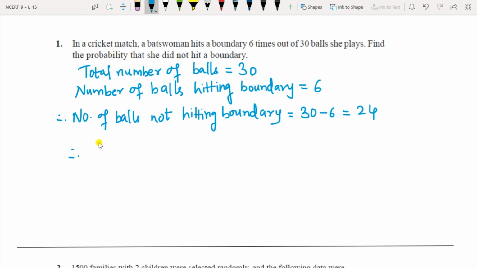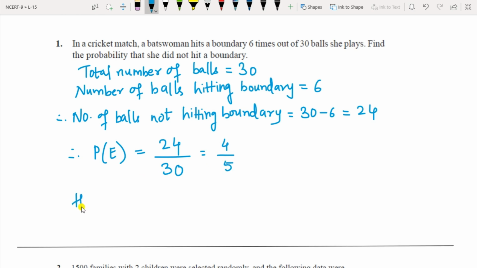Therefore, we need to find the probability of not hitting the boundary. So probability, P(E), where E is for any event that has been asked in the question, is the number of balls not hitting the boundary upon total number of balls, those are 30. In these questions, each and every time you have to write the formula that I have written above, but I am not writing here. If you do the cancellation and bring it to standard form, it will be 4 by 5.